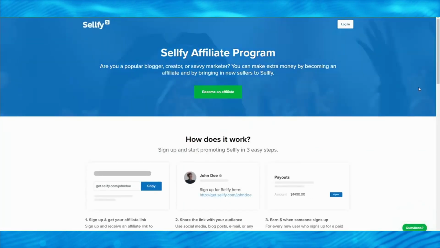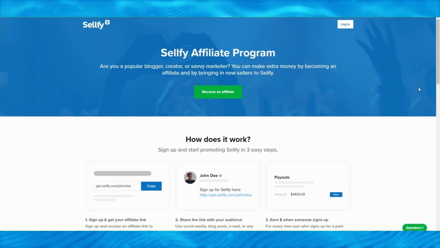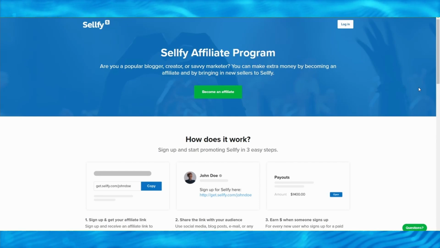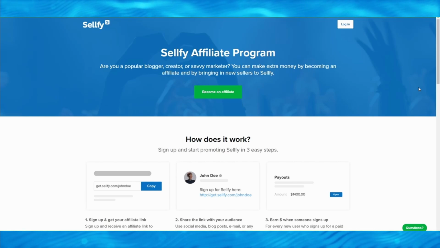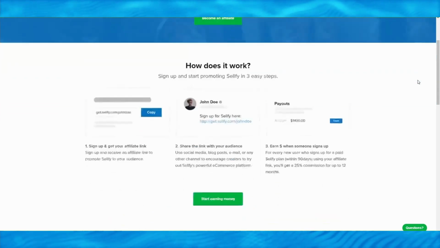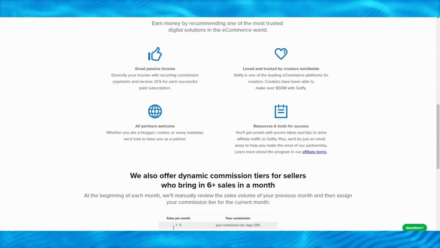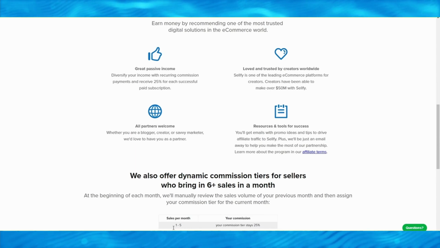So you want to be a selfie affiliate, and the reason for this is that they will pay you 25% of the creator's subscription, which means that if you refer a person and that person spends $1,000, that's just one client spending $1,000 in a single year. That's $350 from one single person that you have referred. And that's why I told you to check out their pricing plan, because of this.